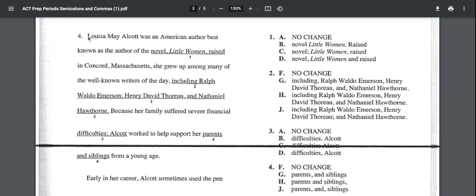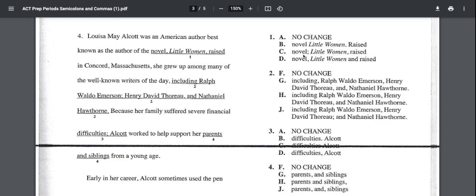So let's read it. Louisa May Alcott was an American author, best known as the author of the novel Little Women. Okay, so as it is now, we've got commas separating Little Women, giving us the name of the novel. And then it says, raised in Concord, Massachusetts, she grew up among many of the well-known writers of the day, including blah, blah, blah. Okay, so this is another sentence here. We have 2 sentences then combined with just a comma here. So we need to put a period or a comma and. D might be a little tricky because they threw the and in there, but notice there's no comma.